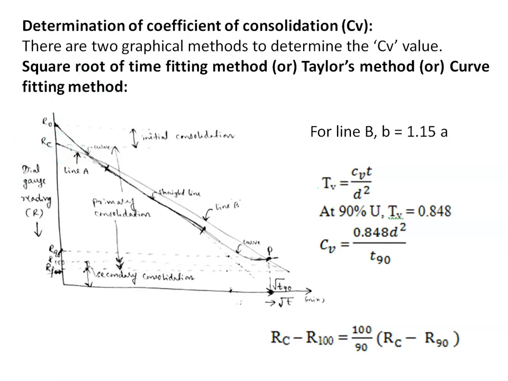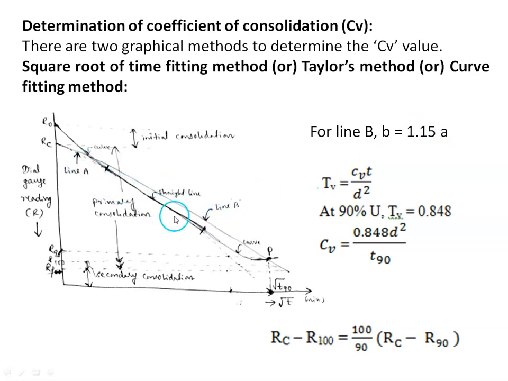Then name this extended straight line as line A. Then draw another line, line B, such that its x coordinate is 1.15 times that of line A. So we have to take the x coordinates of line B as 1.15 times that of the x coordinate of line A. Y coordinate will be same.